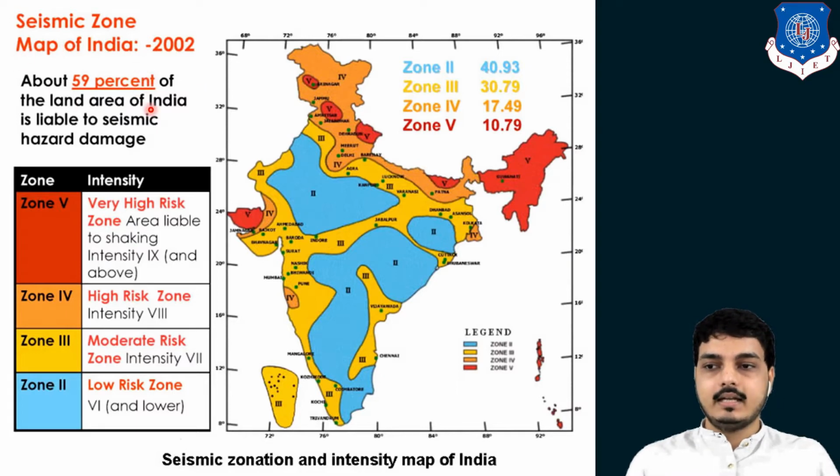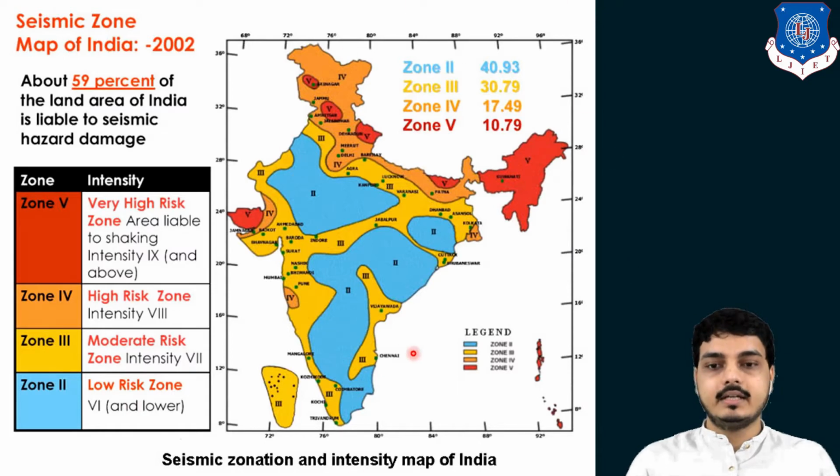About 59% of the land of India is liable to seismic hazard damage. Here you can see zone 2 is about 40%, zone 3 about 30%, zone 4 about 17% and zone 5 about 10%. So what is zone 5? Very high risk zone. Zone 4 is lesser than 5, so a high risk zone. Zone 3 is lesser than 5 and 4, so a moderate risk zone, and zone 2 is a lower risk zone, where earthquakes occur but not on a higher scale, meaning no major disaster or damage occurs.